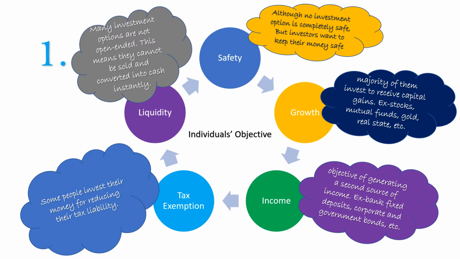Next is tax exemption. Some people, mostly businessmen and industrialists, invest their money for reducing their tax liabilities. Next is liquidity dependent investors.